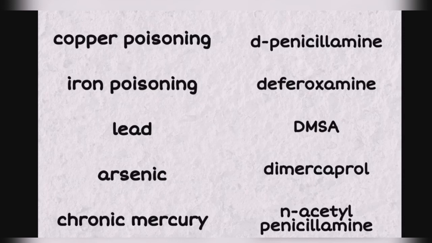For lead poisoning, we will give DMSA as antidote. It is a chelating agent. For arsenic poisoning, we will give dimercaprol as antidote. For acute mercury, we will give dimercaprol as antidote, but for chronic mercury, we will give N-acetylpenicillamine as antidote.